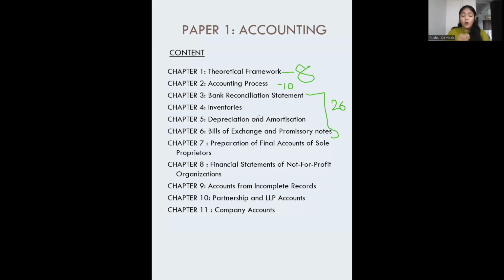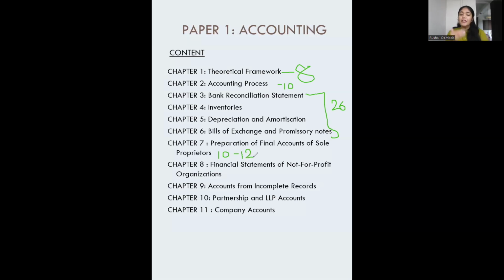Then we'll be having preparation of final accounts of sole proprietors. When it comes to this chapter, we'll be taking around 10 to 12 hours. Minimum 10 to 12 hours will be needed for this chapter, because this covers various types of sole proprietors, type of trading, like trading account, manufacturing account. So types of final accounts we will be learning here. And this one will be easy, as you might have learned in class 11, class 12 the basics of preparation of final accounts. So this is going to be very simple for you, and we'll be learning all the concepts. Wherever there are things which require much attention, we can stretch a little bit, and that's why I told you we can take this as 10 to 12 hours.